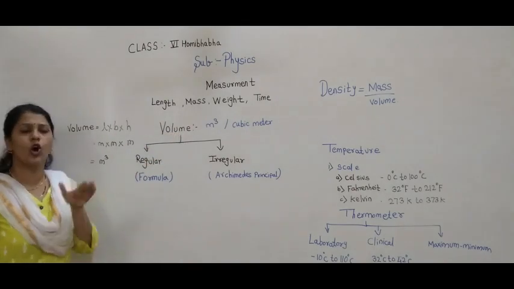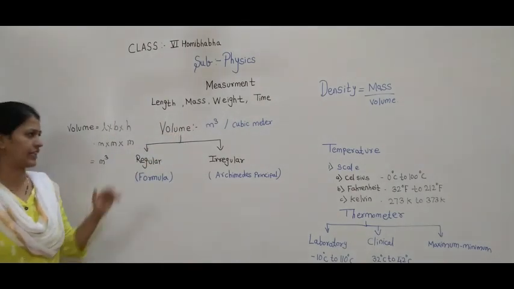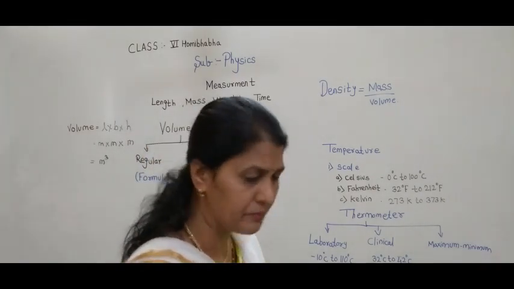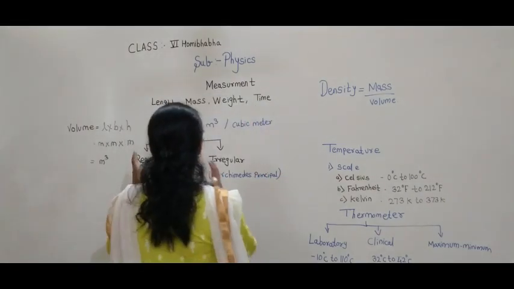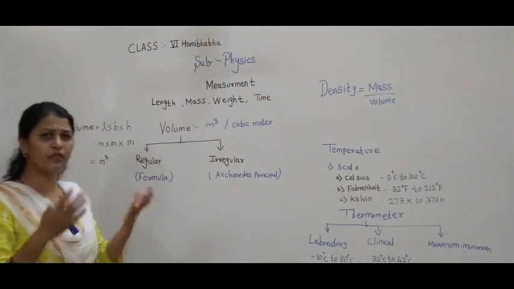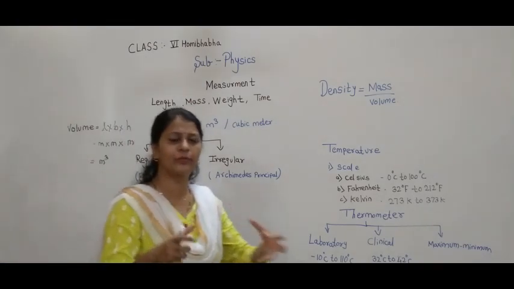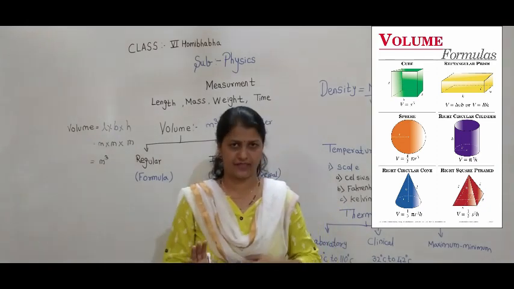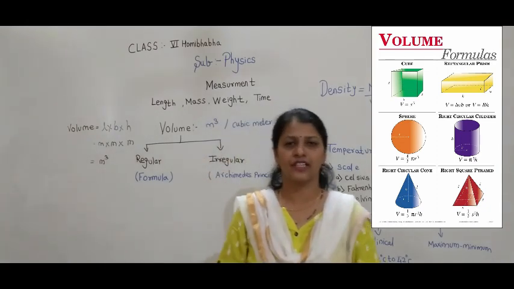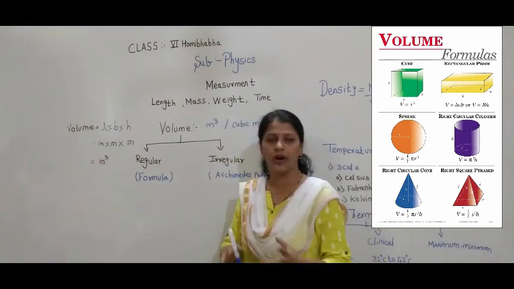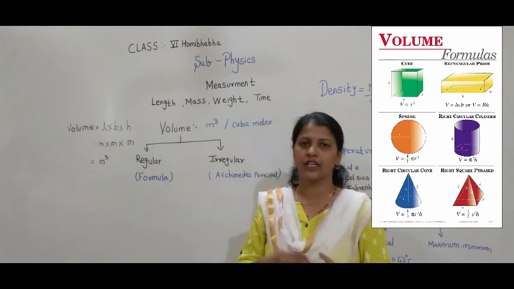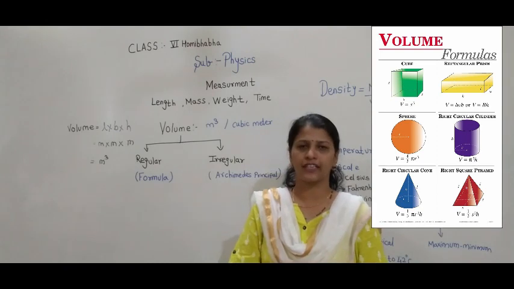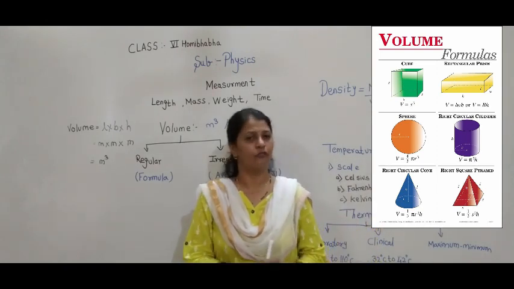This volume is also a derived quantity. But if the shapes are fixed, if you want to find the volume of a cuboid or a cube, yes or no, it has a fixed shape, then we can find the volume by using the formula.